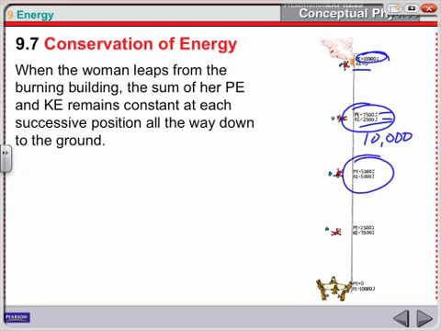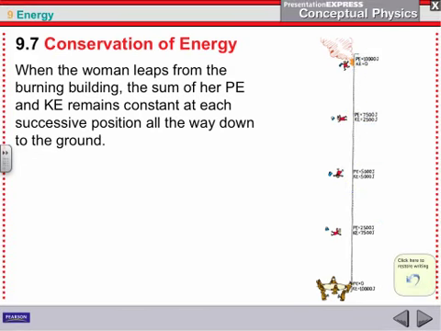Halfway down, 5,000 of each. Three-quarters of the way down, not as much potential energy anymore. Lots more kinetic. She's going a lot faster now. And at the very bottom, it's all been changed into kinetic energy. This is right before she hits. It would be all kinetic energy and no more potential energy in that case.